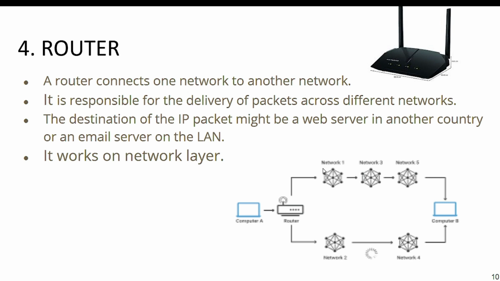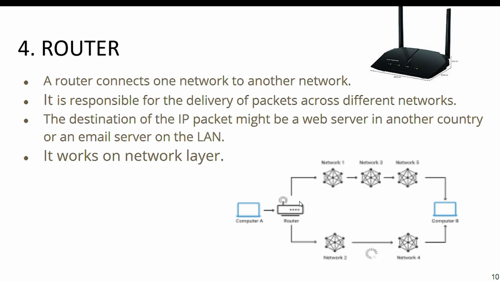Depending upon the faster or shortest path, the router will select the path. Maybe this is a shorter path, but this is a longer path. But if this network is faster than this network path, the router will select this path.